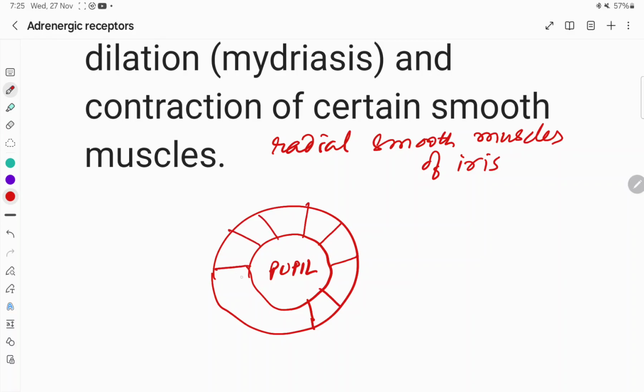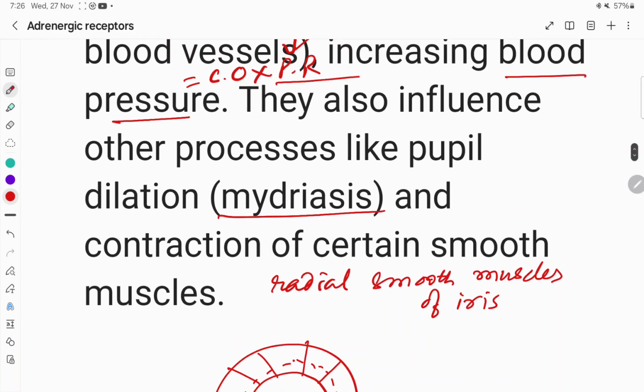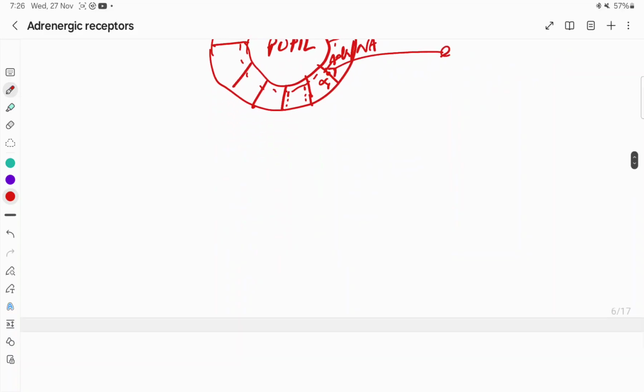So alpha 1 receptor is located on the radial muscles, and when there is adrenergic innervation, adrenaline, noradrenaline is released, which acts on the alpha 1 receptors here, which causes the contraction of the radial smooth muscle, and because of the contraction of the radial smooth muscles, there will be an increase in the pupil size, and increase in pupil size is called mydriasis. So this is another example where alpha 1 receptors have a role.